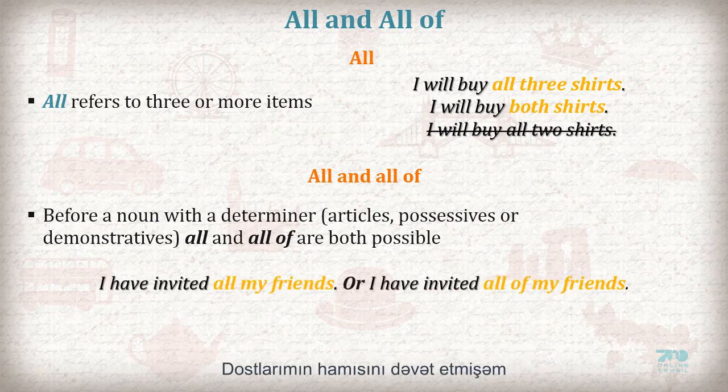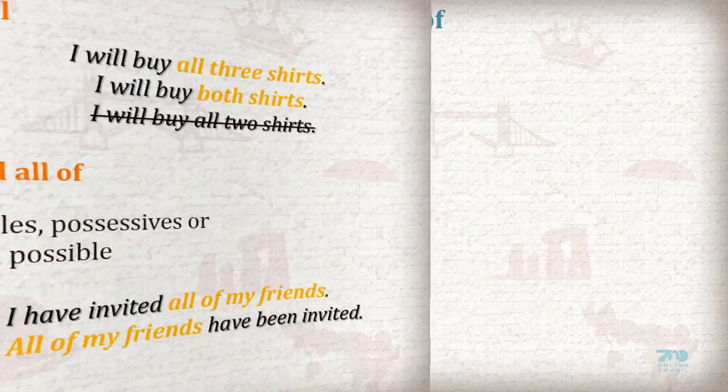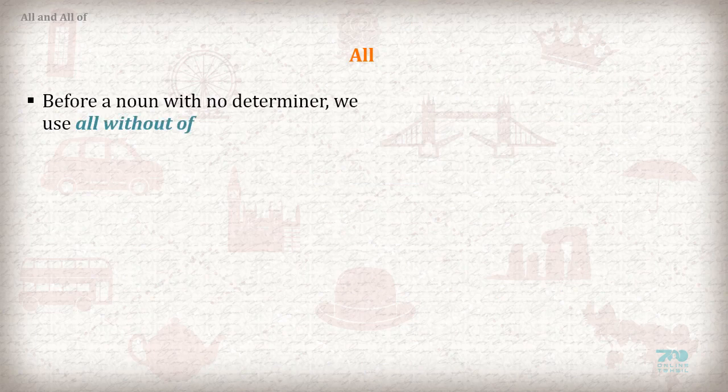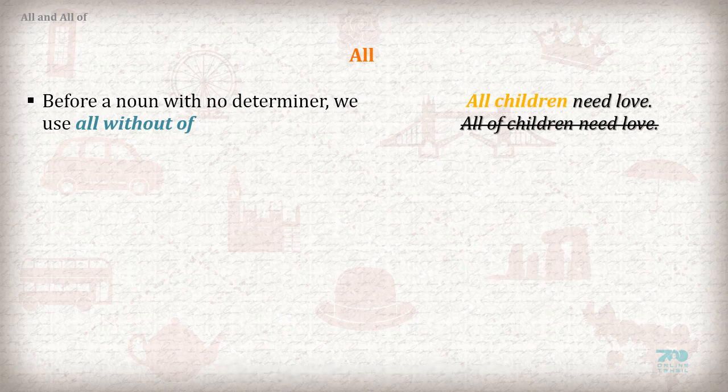I have invited all my friends. Or, I have invited all of my friends. All my friends have been invited. Or, all of my friends have been invited. Before a noun with no determiner, we use all without of. All children need love. Not all of children need love.